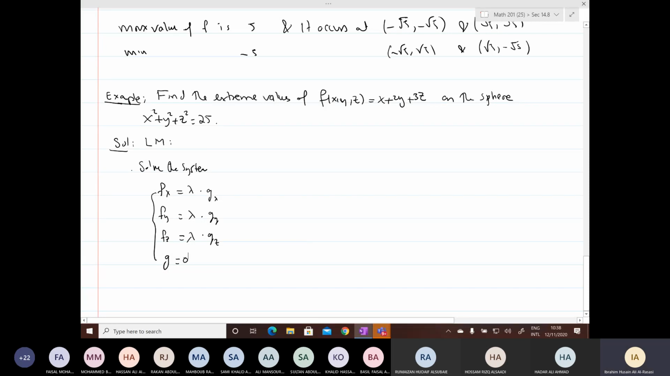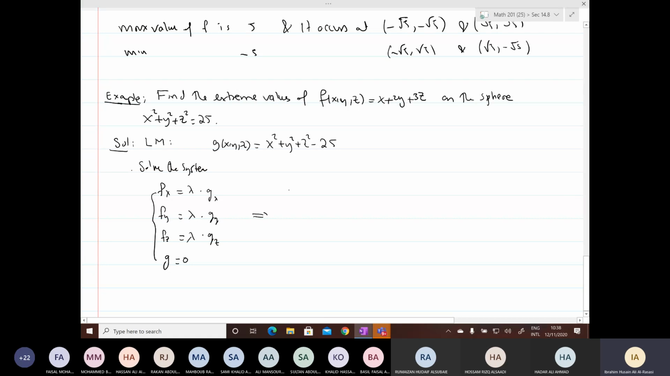What is your g here? What is g of x, y, z? If it's not given, what is g? Again, as we did above, just take 25 to the other side, the whole expression equal to 0. You get g equals x squared plus y squared plus z squared minus 25. You have f and g. Go and compute and solve the system, okay.